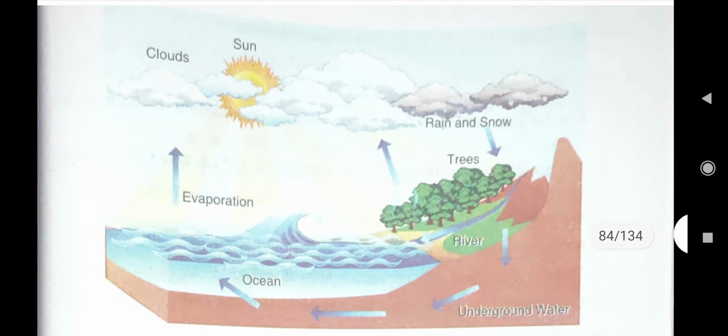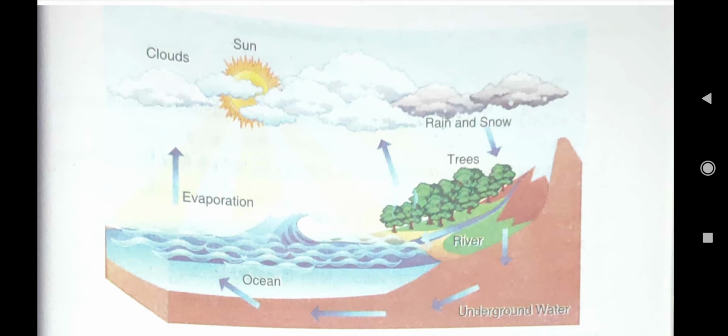Here you see, from the oceans and seas, water gets evaporated. Then the clouds are formed due to the heat of the sun. After condensation, clouds are formed. Then these clouds float in the atmosphere. When they become so heavy, they fall down as rainfall.